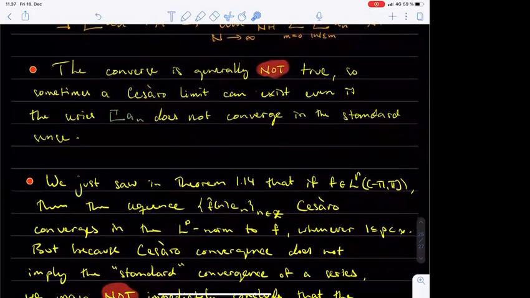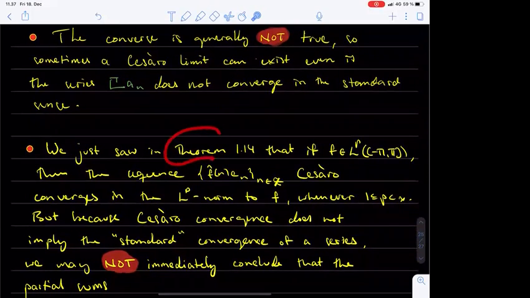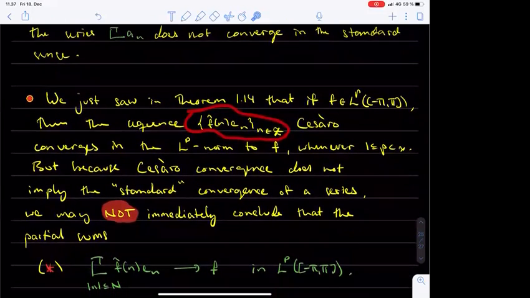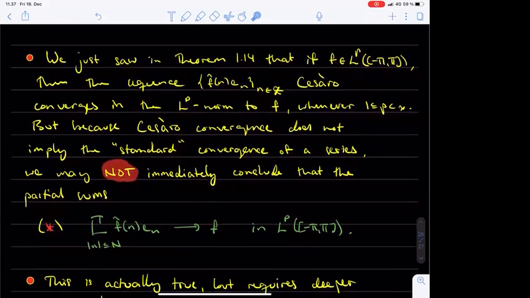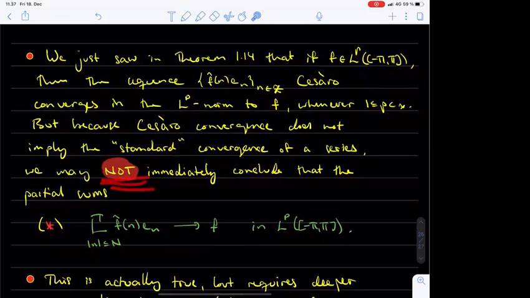This discussion is relevant for us because in Theorem 1.14 we saw that if f is a 2π periodic Lp function on the real line, then the sequence of functions f hat(n) times e_n Cesàro converge to f in the Lp norm whenever the exponent p is at least 1 and strictly less than infinity. However, as we just said, Cesàro convergence does not in general imply the standard convergence of a series, so we may not immediately conclude from this result that the standard partial sums of the Fourier series would converge to f in the Lp norm. It actually turns out that even this is true, but it requires deeper arguments.